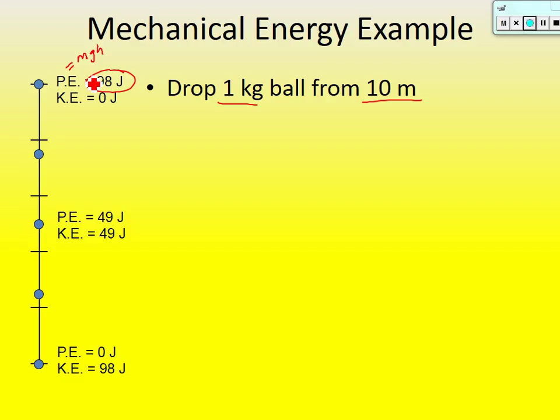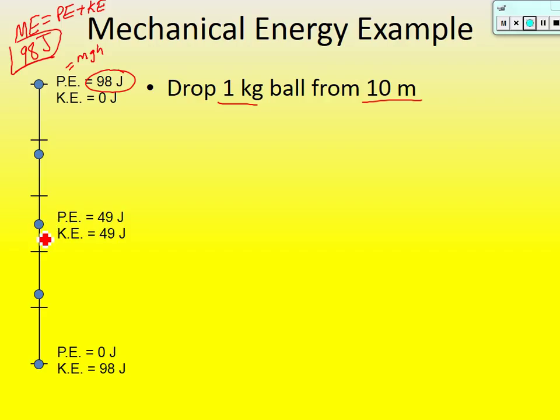What does that also tell us, though, guys? Before you drop it, its kinetic energy is 0. So don't we have mechanical energy? Yeah, because it's potential energy plus kinetic energy. 98 plus 0 is 98. So will this ball ever have more than 98 joules of energy? It will never have more than that. So we know that's the total energy of that ball.